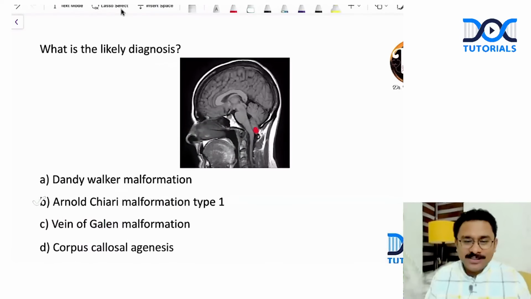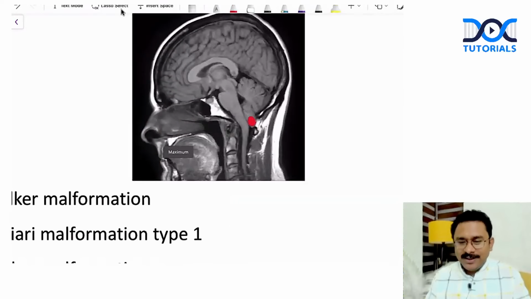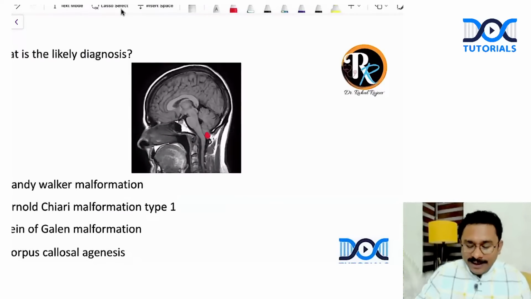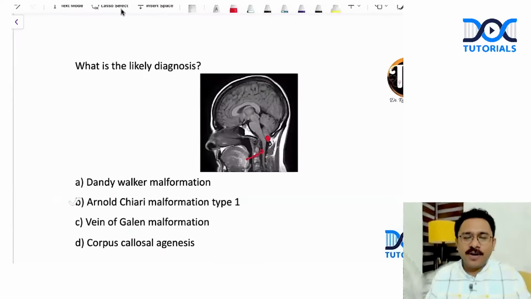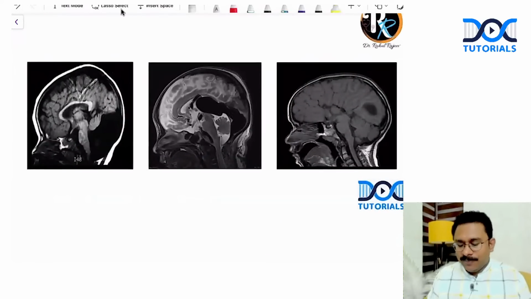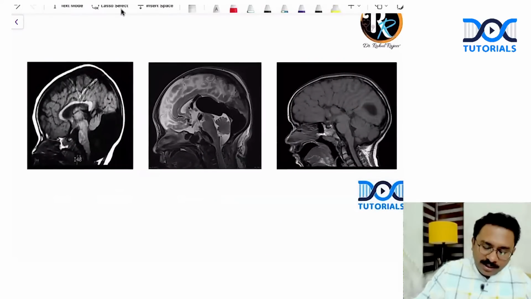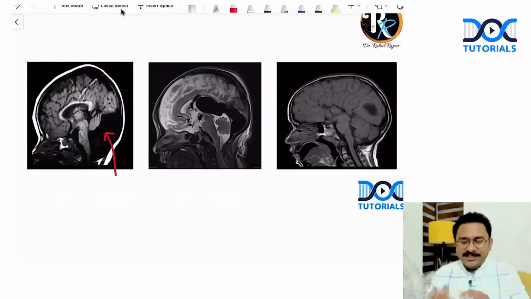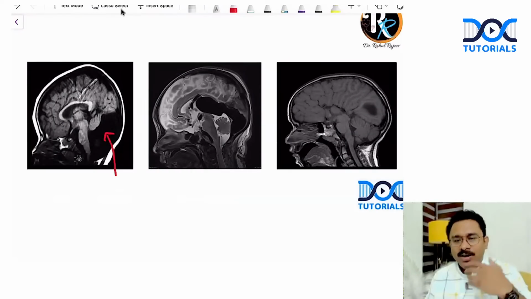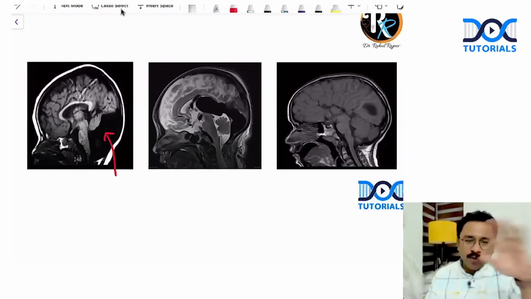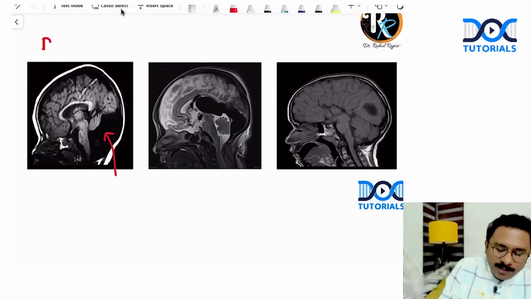Yes, Fatima Rasha, you have answered it correctly. Syringomyelia. Though there is no syrinx, I cannot spot any syrinx here. But again, in any patient with an Arnold-Chiari malformation type 1, you have to look out for a syrinx. Now, just to show you the other images, when you have got such a large posterior fossa, a posterior fossa cyst, where the cerebellar vermis is absent, that is when you are going to think about a Dandy-Walker malformation.